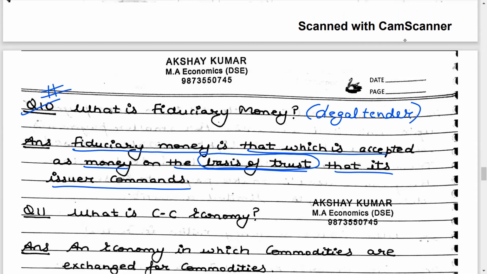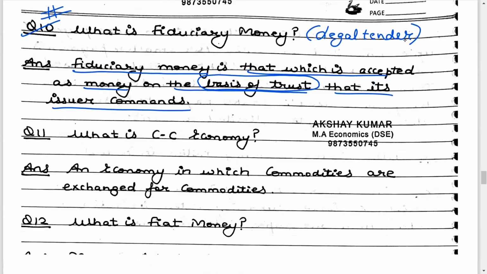If today all people lose faith in the central bank, then the money which is printed by the central bank will have no value. The reason that the money printed by the central bank has value is because the public has faith in the central bank. If today all of us stop having faith in the central bank of our economy, then the currency which is printed by our central bank will no longer be legal tender. Okay, this was fiduciary money.